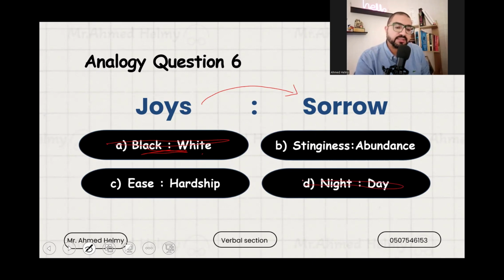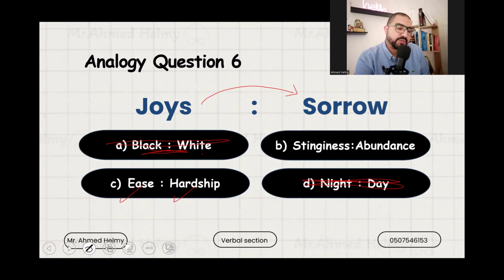Also, the words night and day. Now, I still have stinginess and abundance. Stinginess and abundance is basically related to products or goods. But if I see the words ease and hardship, sometimes you have an easy situation, and sometimes we have very difficult, hard, or critical situations.